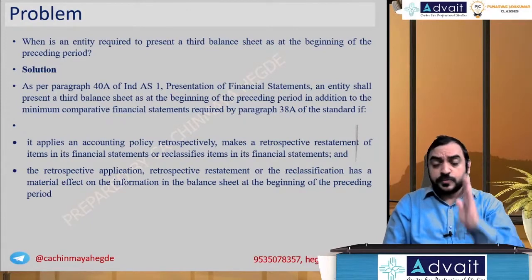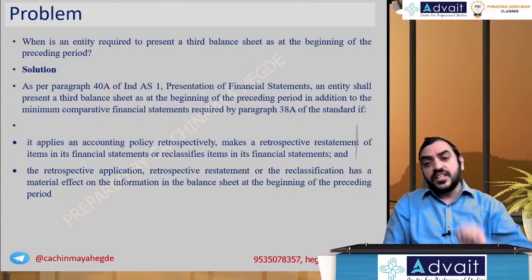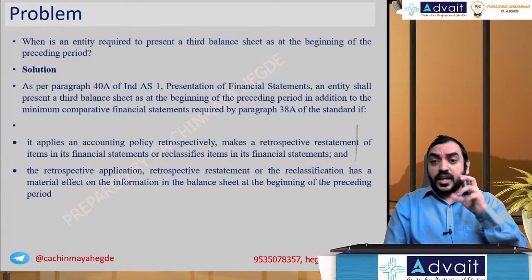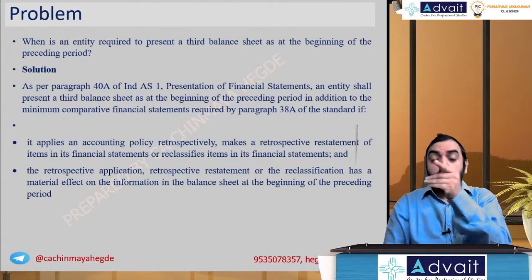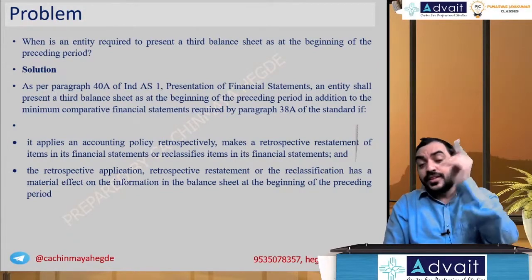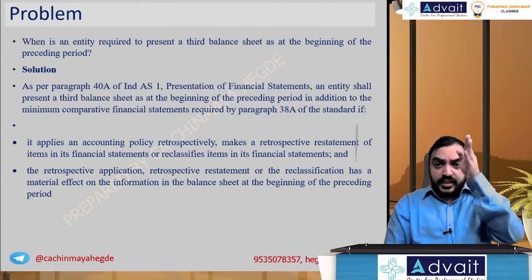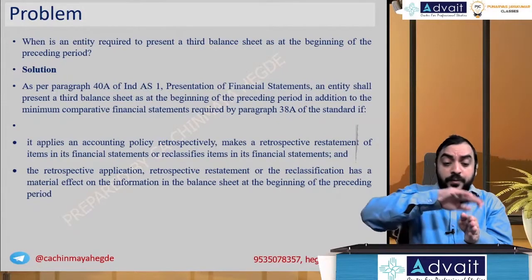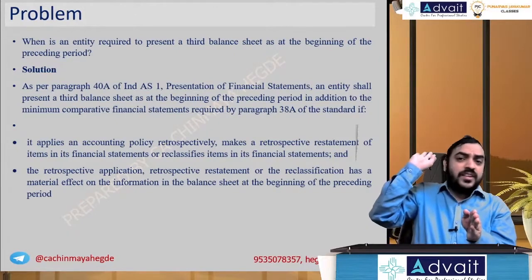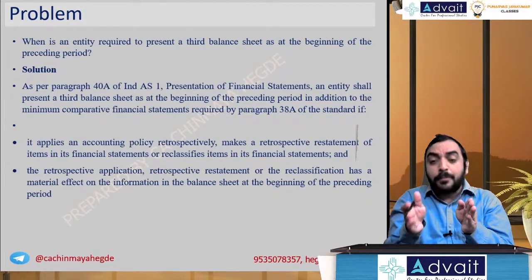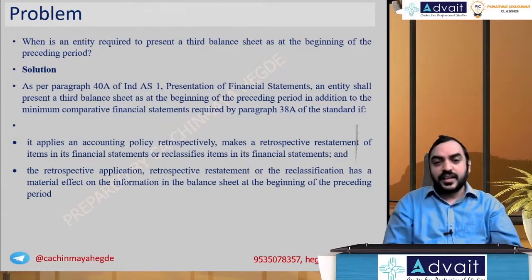Whenever there is a retrospective effect, which means decisions have been taken in the current year to change something, like change the accounting policy. Retrospective means if the same change was done earlier, what would the values have been then? Current year changes will be reflected in current year financials. But the previous year comparative should also be modified, not the previous year financial statements, so that a comparison can be made between the change and the current value.